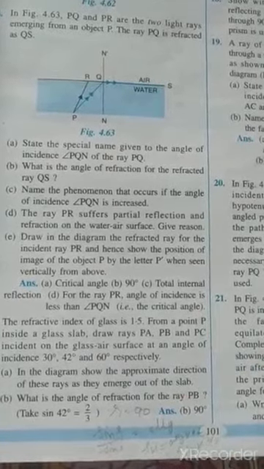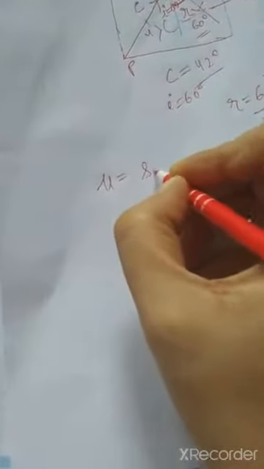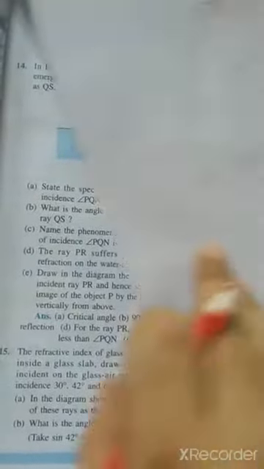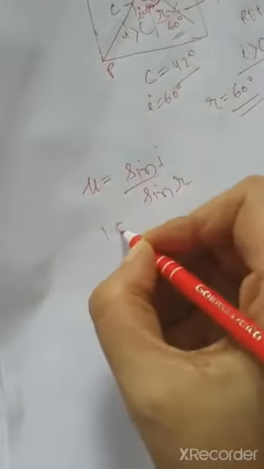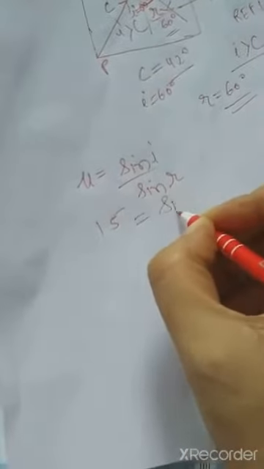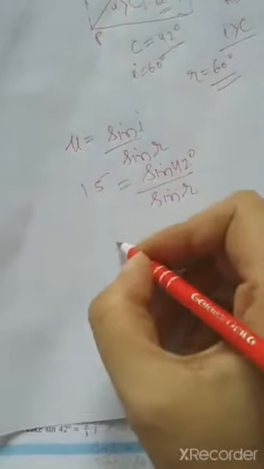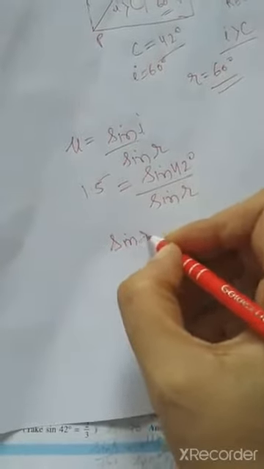Mu is equal to sin i by sin r. We know that mu is equal to sin i by sin r. In the question it is given the glass value is 1.5. So it is 1.5, sin of angle of incidence is 42 degree and sin r you have to find out.